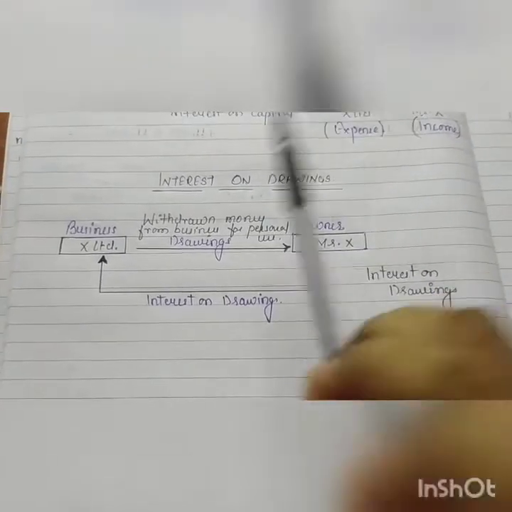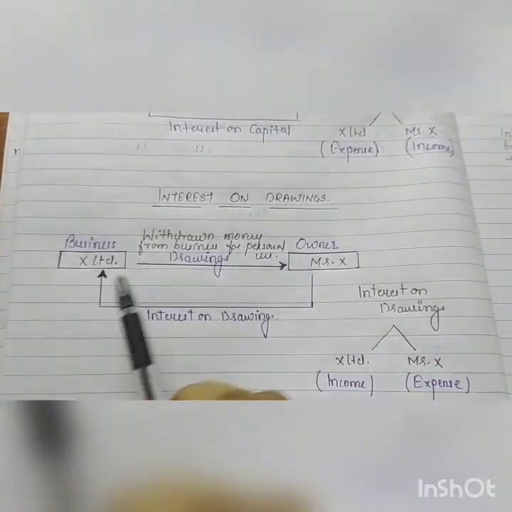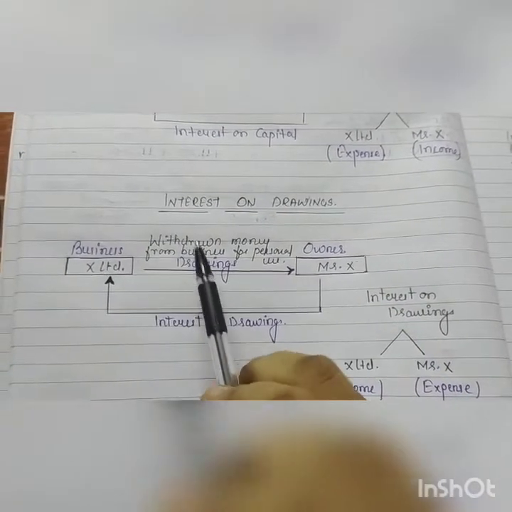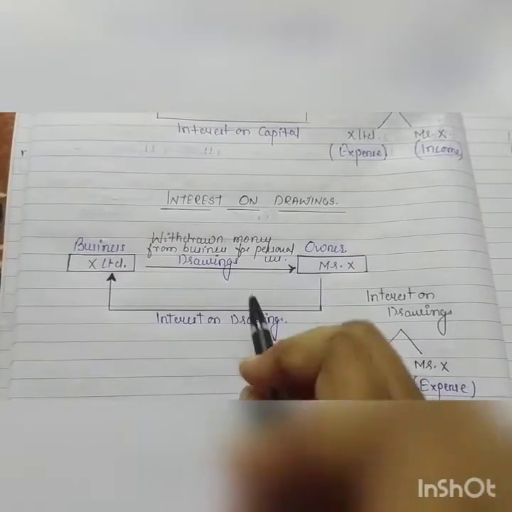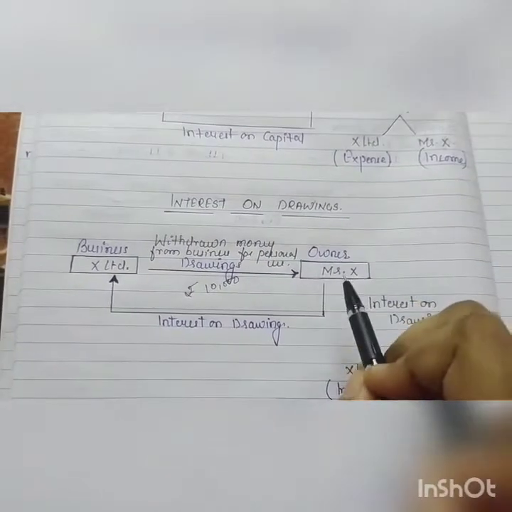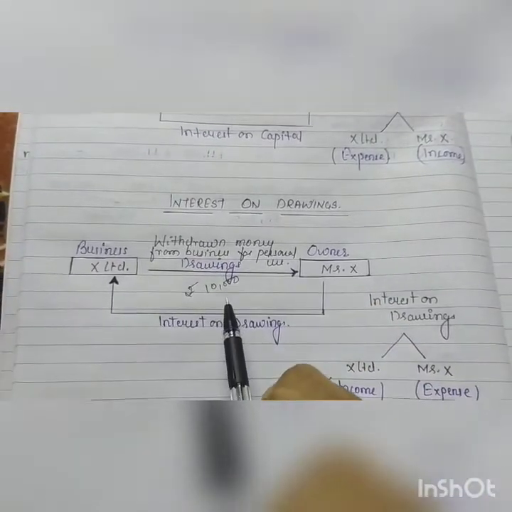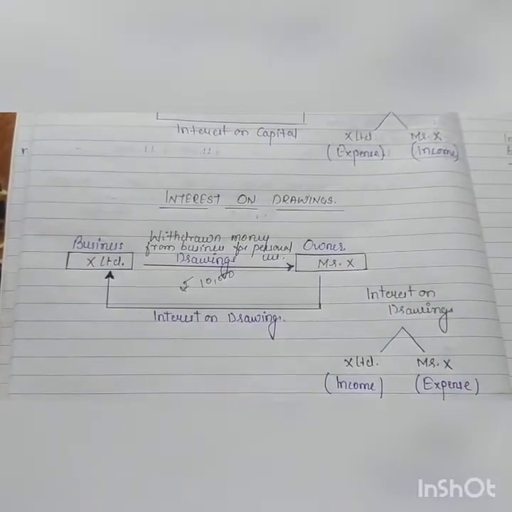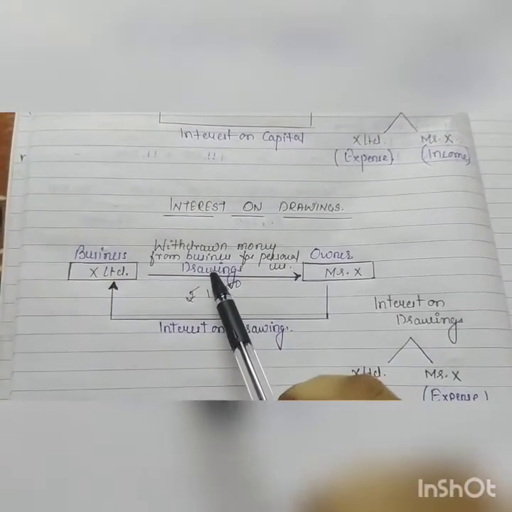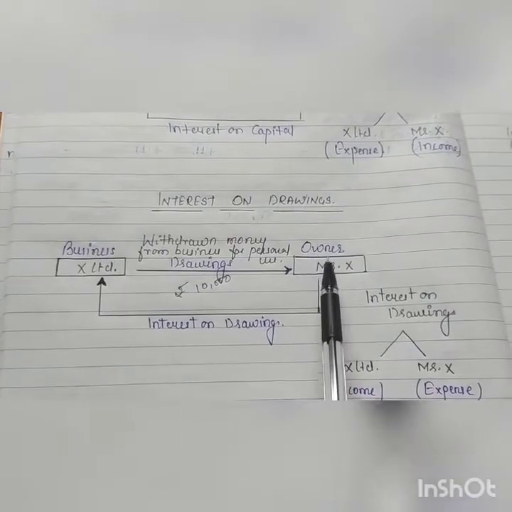In the same manner, interest on drawings. I have taken the same example. Here the owner is Mr. X, and his business is X Limited. Now Mr. X withdrew money from the business for his personal use. Let's say 10,000 rupees X has withdrawn from his business for his personal use. As I told you, whenever an amount or any assets are withdrawn from the business for the owner's personal use, that will be termed as drawings. So the owner is taking money out of the business.